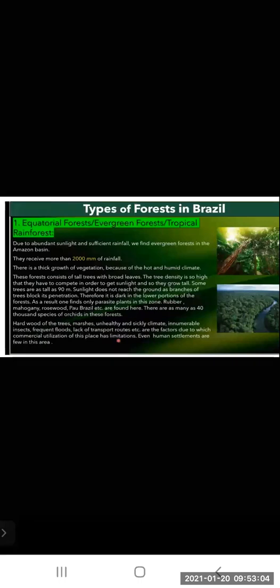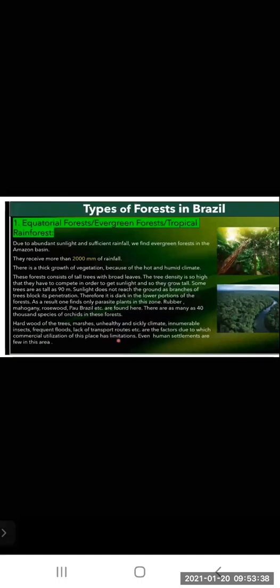Some trees are as tall as 90 meters. Sunlight does not reach the ground as the branches of trees block its penetration. Because of this competition among themselves to get the sunlight, sunlight cannot penetrate this thick forest, these trees. So very little light penetrates towards the ground.